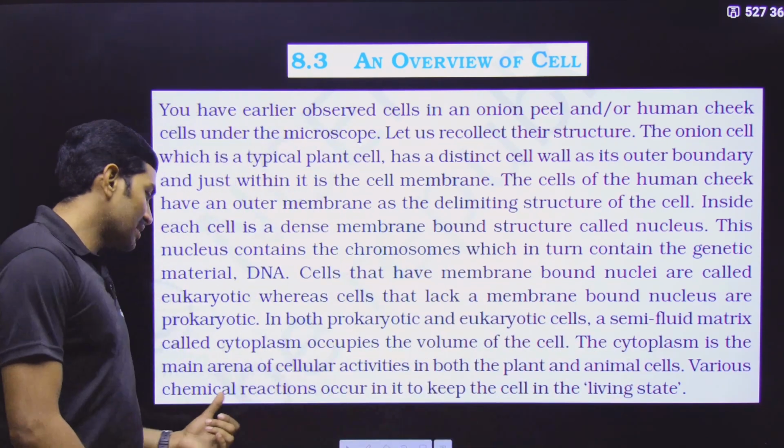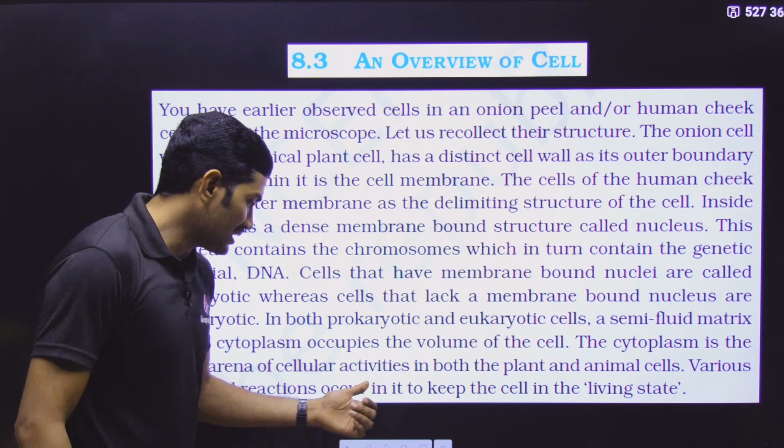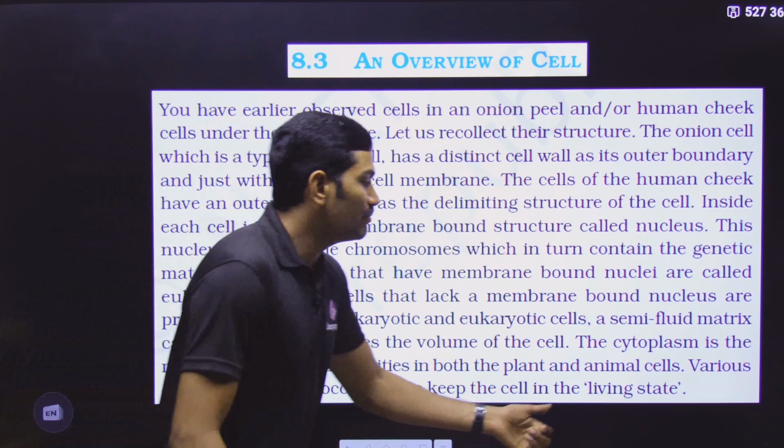Next one, various chemical reactions occur in it. It means what? They occur in the cytoplasm. Underline it and write cytoplasm. Various chemical reactions occur in the cytoplasm to keep the cell in a living state.